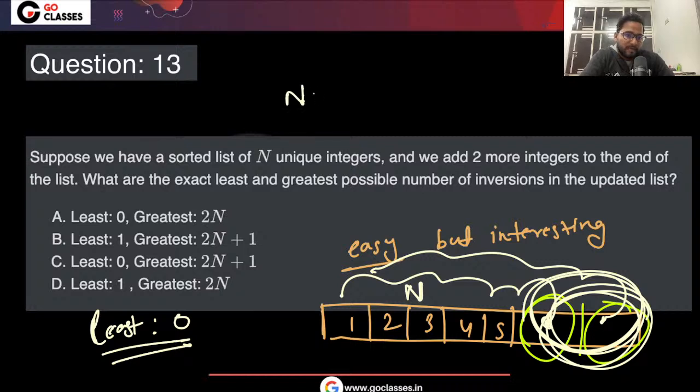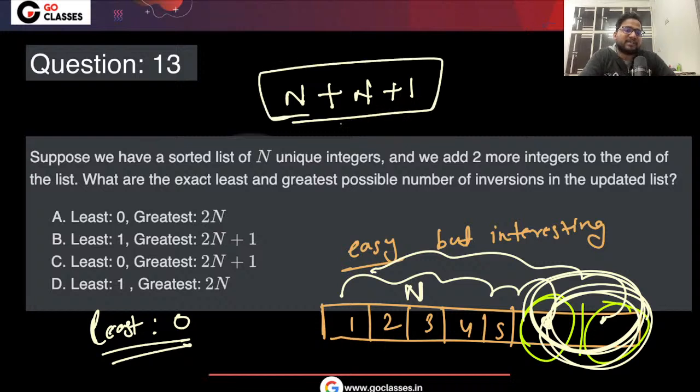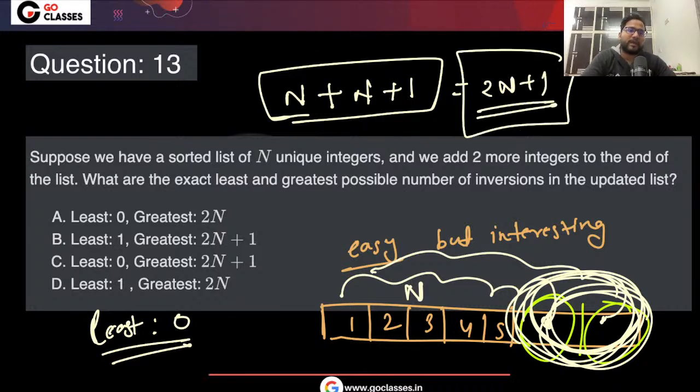So at max you will be having 2n plus 1 inversions. So least is 0 and greatest is 2n plus 1. So I think C is the correct answer here. Is this understood to everyone? Let me know if there is any doubt here. It was an easy one, I think.